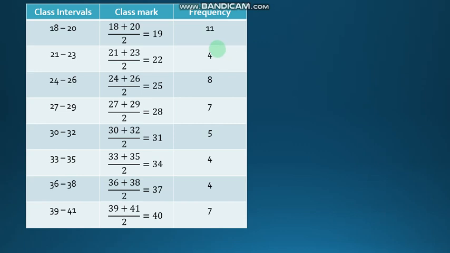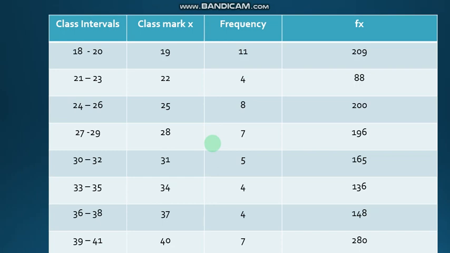So we add a fourth column here, fx. This is the ideal table for calculating the arithmetic mean of grouped data, where you have the class mark, the frequency, and then the frequency times the class mark. So taking this table to the board, let's calculate the arithmetic mean of this data.